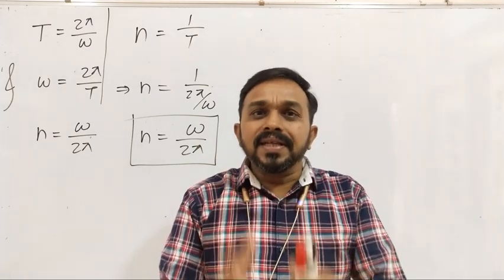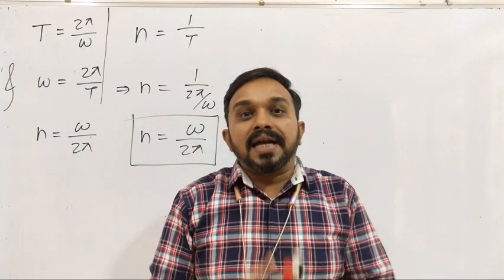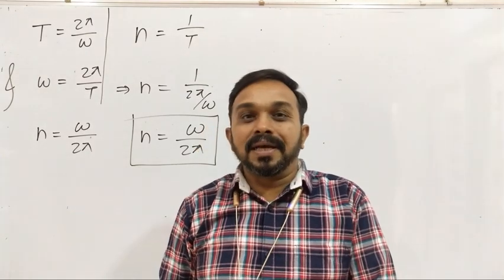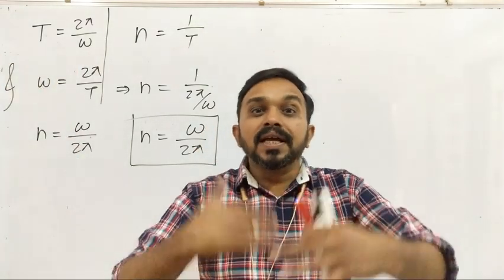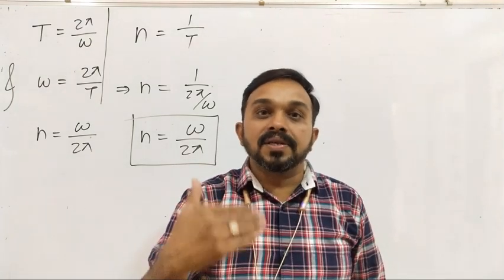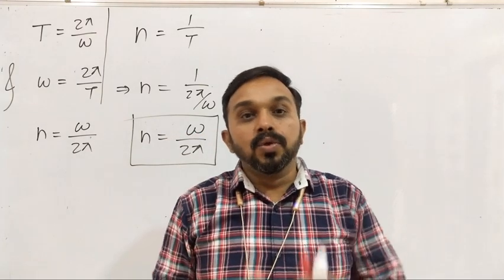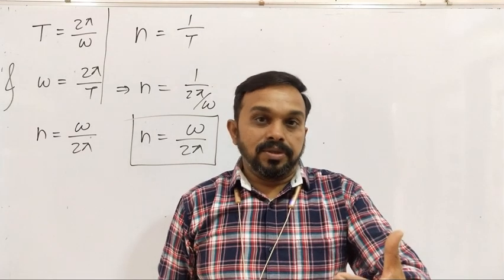So means everything is changing. For example, if we consider velocity, at mean position the velocity is maximum, at extreme it is 0, again at mean it is maximum, and again at extreme it is 0, again at mean it is maximum. So it is periodically repeating. Right? So therefore every variation must have a certain relation with the time period. So let's derive those relations. These relations are very important to solve the objectives, right?